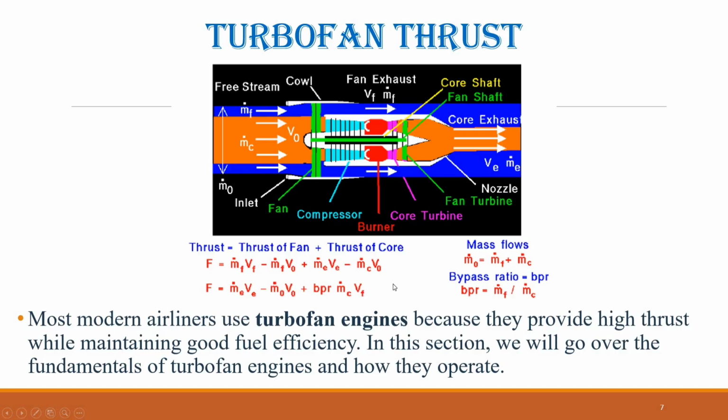Since the core fuel flow is only slightly affected by the addition of the fan, a turbofan produces significantly more thrust for nearly the same fuel consumption as a basic core engine. This makes turbofans very fuel efficient. High bypass ratio turbofans can approach the fuel efficiency of turboprops.